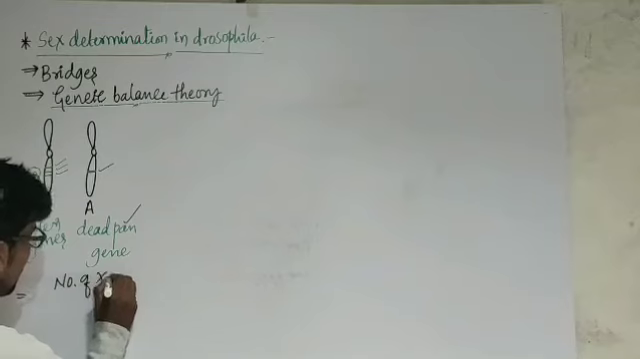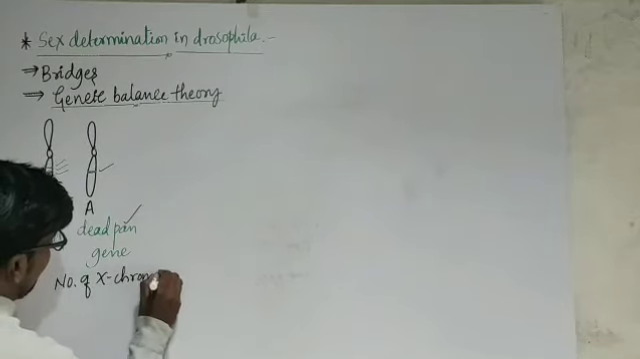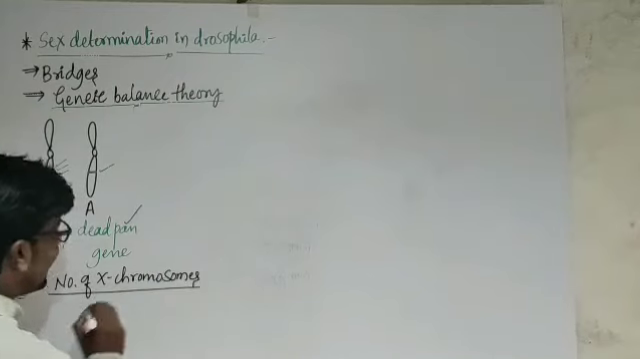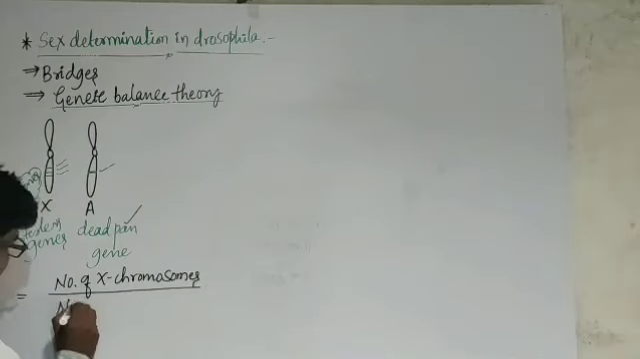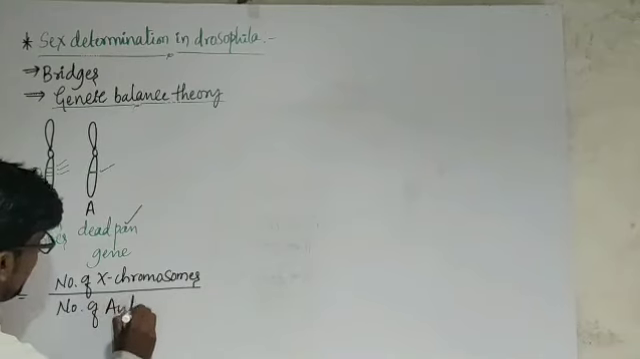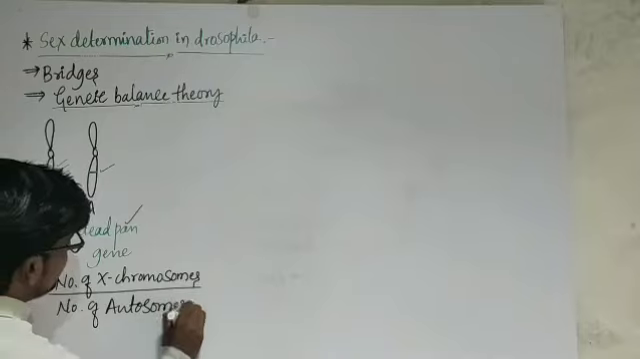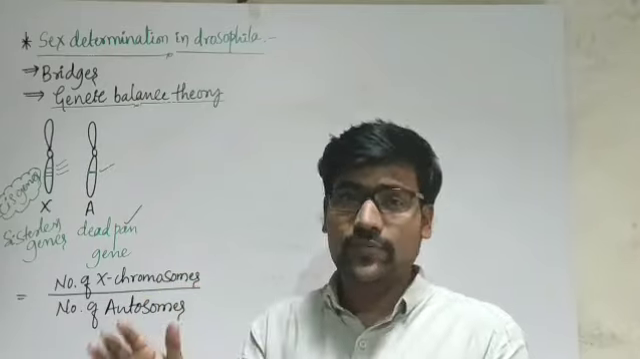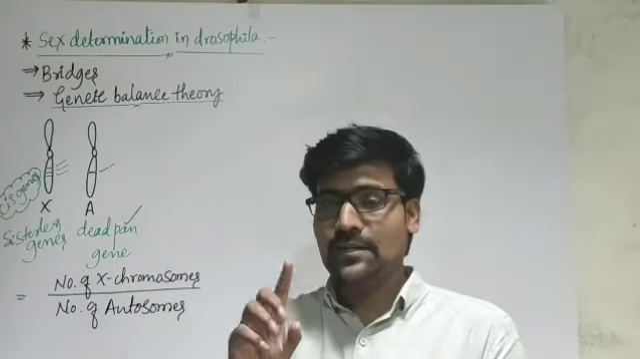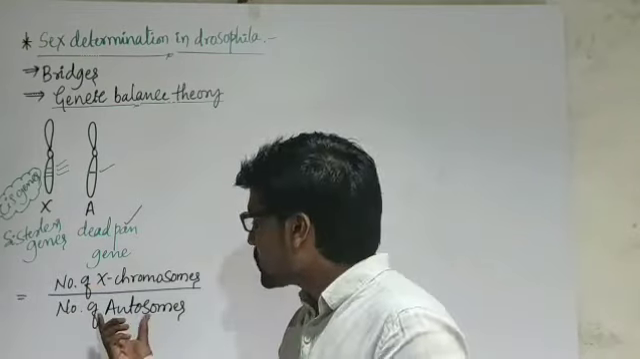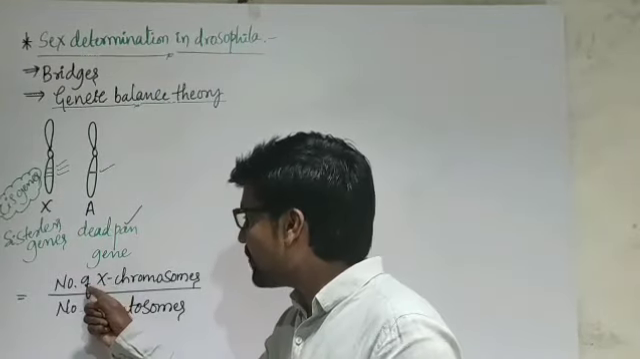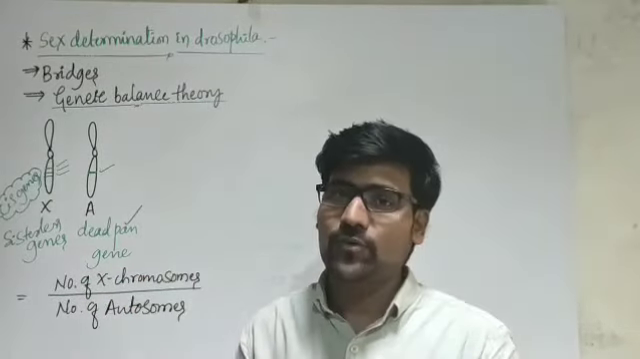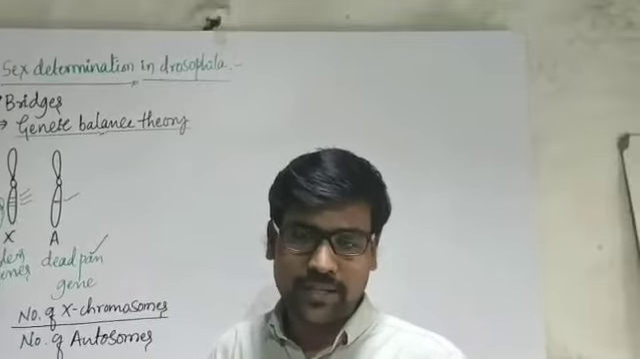Number of X chromosomes divided by number of autosomes. Yes, are you getting my point? Number of autosomes means the number of sets of autosomes. One set means one pair of autosomes, as I am considering here. So the number of X chromosomes divided by the number of sets of autosomes gives the ratio. That ratio will decide the sex of the Drosophila.